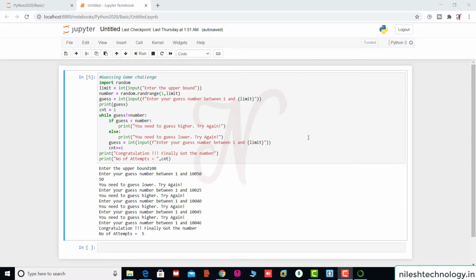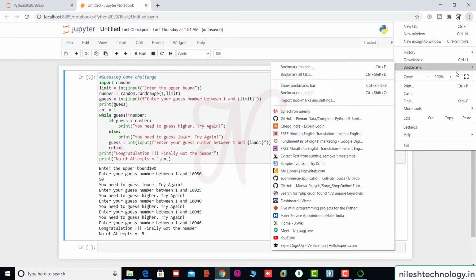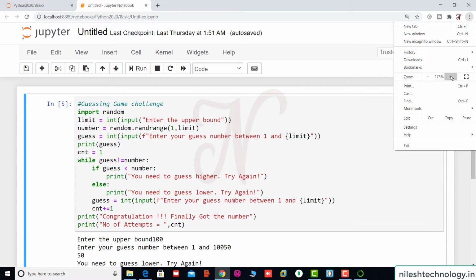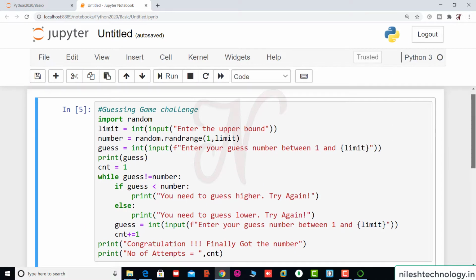So welcome back. Before we start anything, first we increase the font size. Okay, this one is perfect.